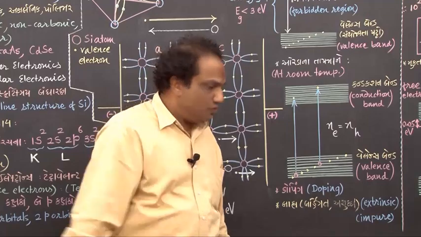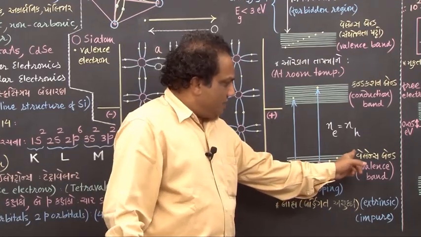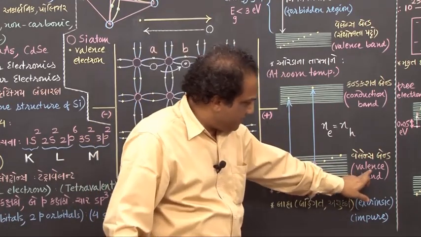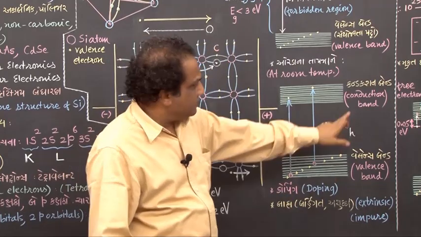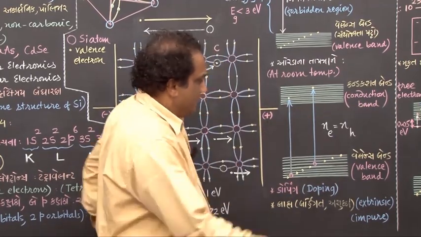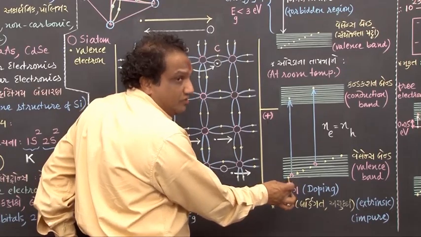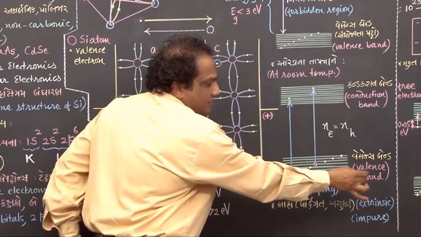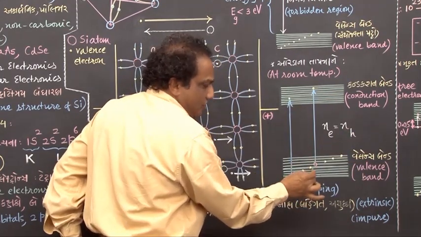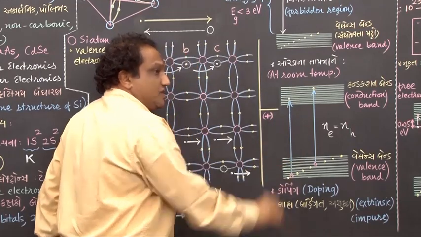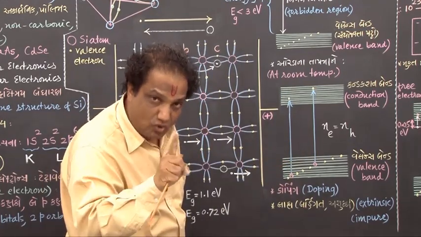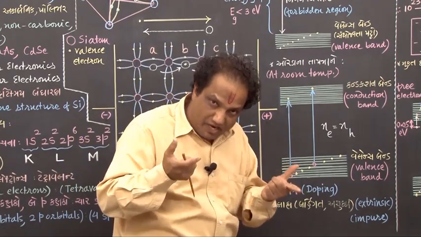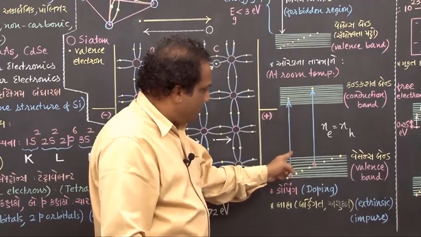How to explain? I am showing you. Here I am showing, as usual, which is the lowest band? It is valence band. I have written here valence band. Which is the highest band? It is conduction band. Fine. Now tell me, each valence electron has occupied one valence energy level in the valence band, which are shown by yellow dots. But out of that large number of valence electrons, it so happens at room temperature, some electrons get energy in the form of thermal energy, which is greater than this forbidden gap.